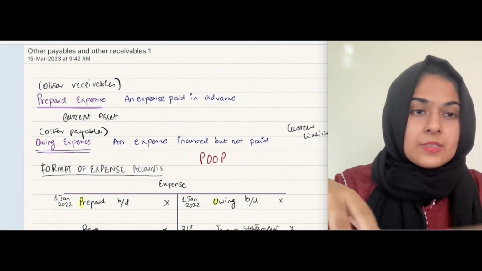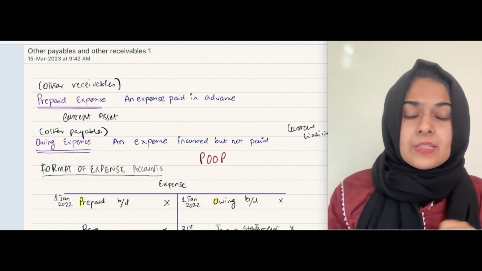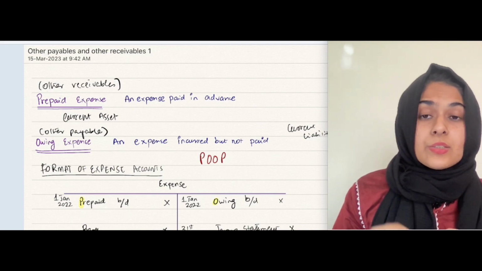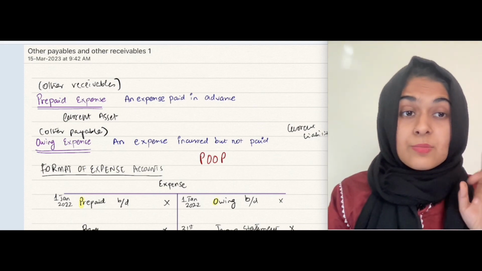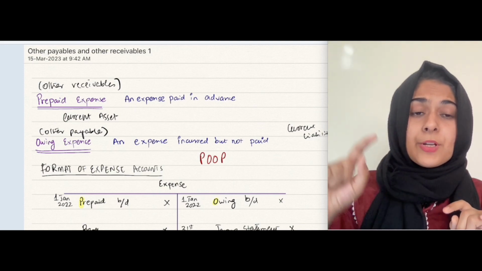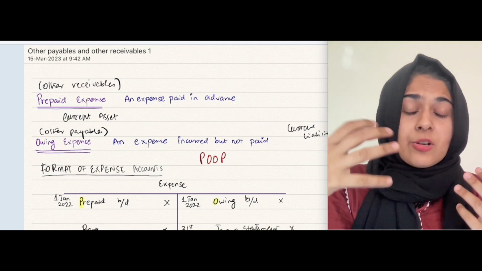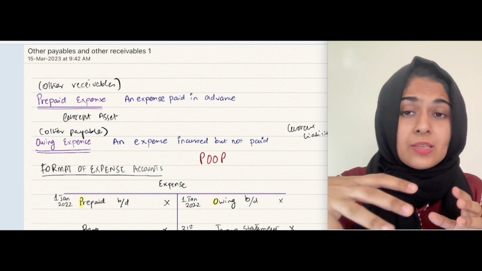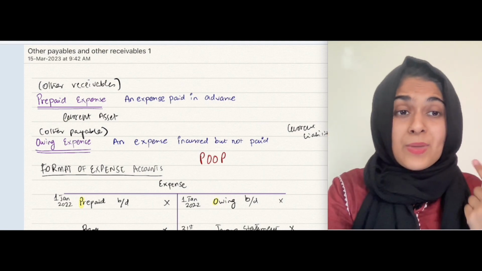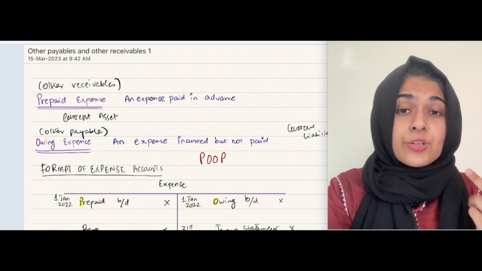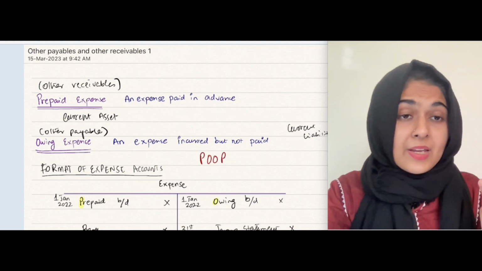As part of this chapter, other payables and other receivables, there are lots of terminologies that the students must know, and it's very important to know because examiners use different terminologies for owing expense. So for owing, they would use outstanding, they would use payable, they would use due, they would use unpaid.